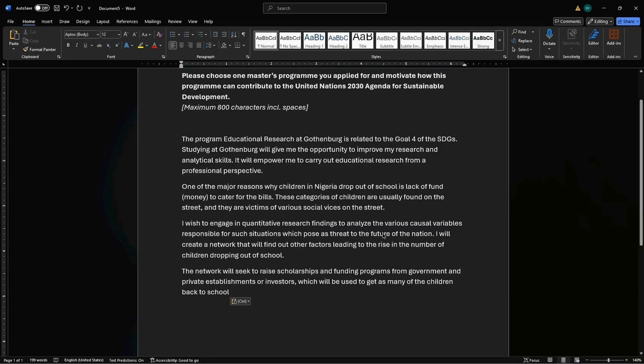Look at this, he's telling them how it will contribute to the quality of education. So we can't have quality education if we have students that are dropping out and all of that. You see this now? So you want to engage in research that will find out the various causes of this problem. Now, I will create a network that will find out other factors leading to the rise in the number of children dropping out of school. The network will seek to raise scholarship and funding programs from governments and private establishments or investors, which will be used to get as many of the children back to school.